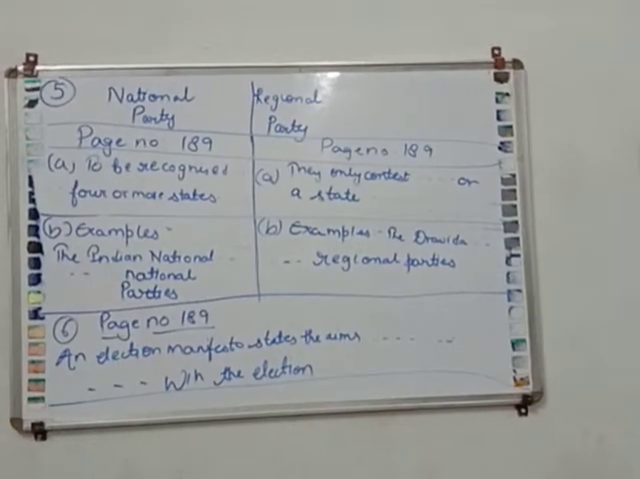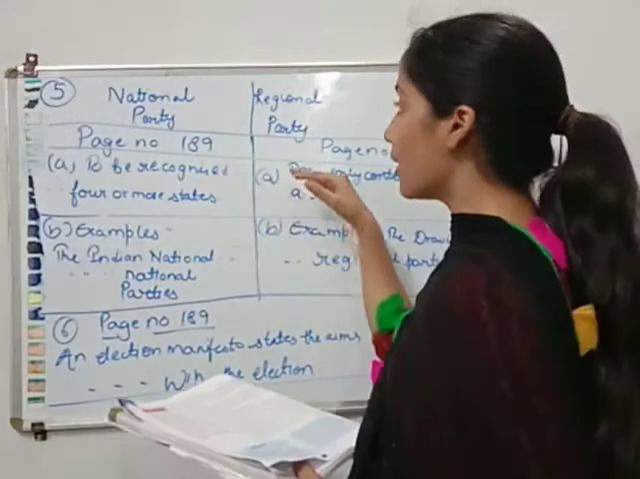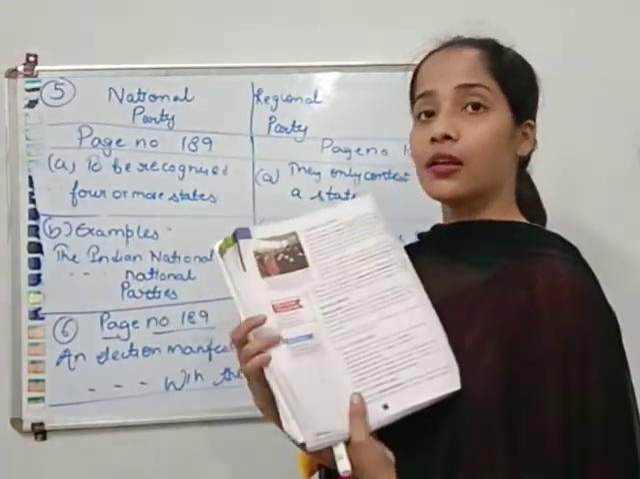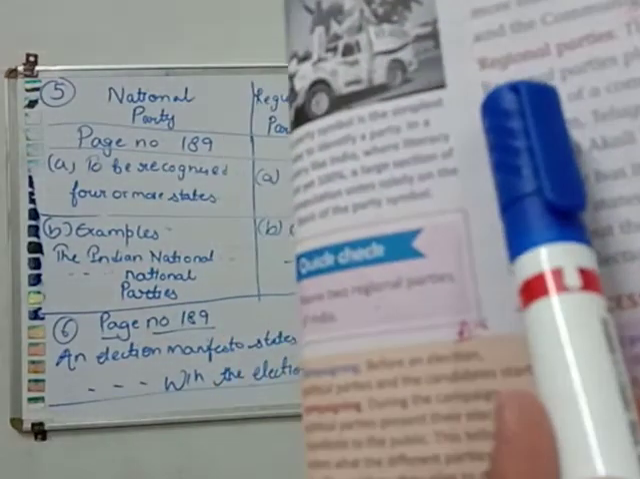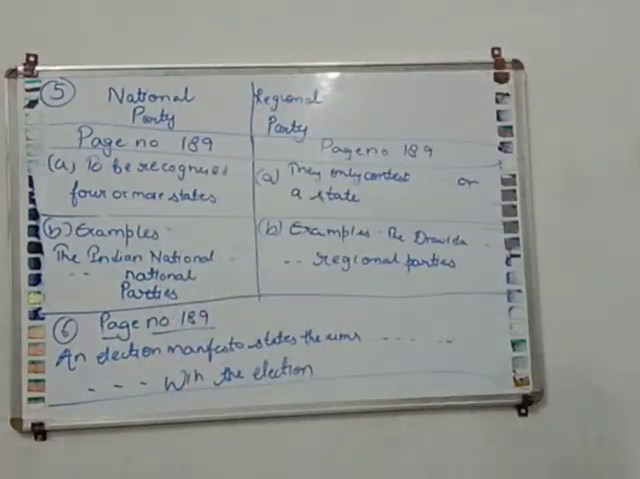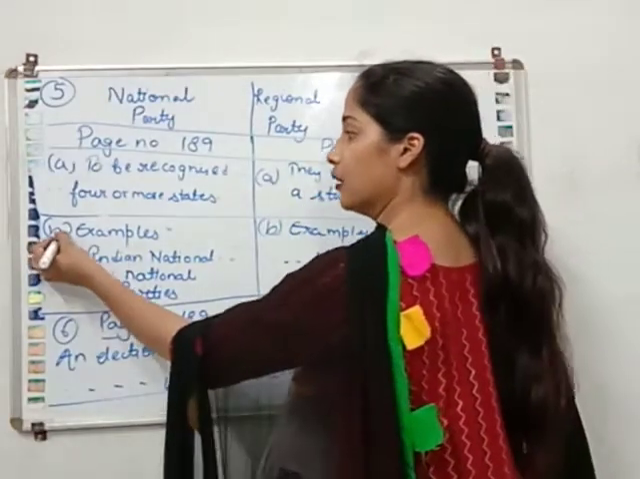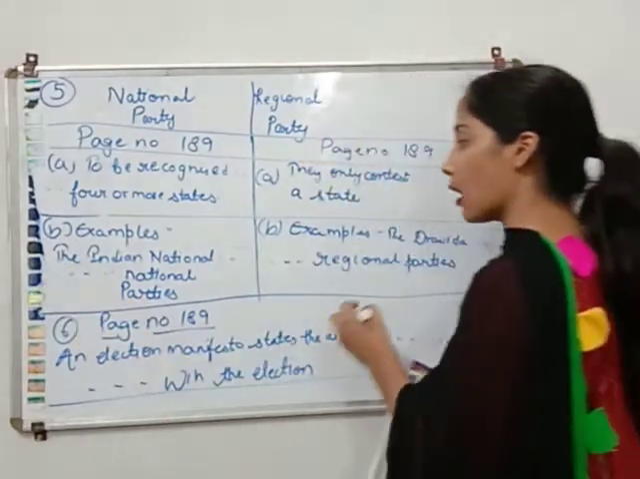Now, the fifth question is, distinguish between national and regional parties. Give 2 examples of each. This answer is given on page number 189. Open page number 189. You can see 2 headings there: national parties and regional parties. In point A, you will write down the definition of both the parties, and in point B, you will write down the examples.